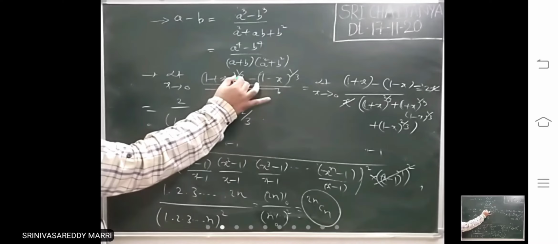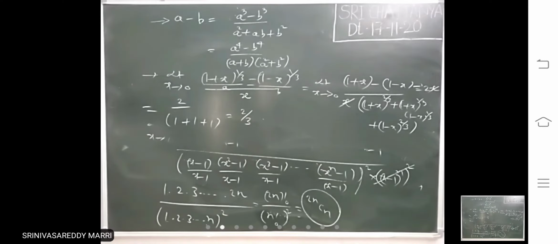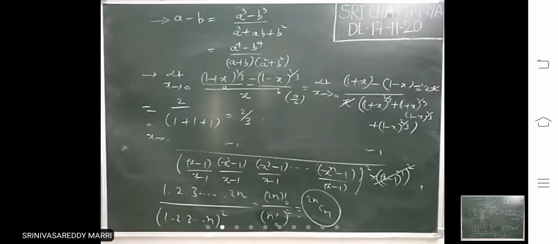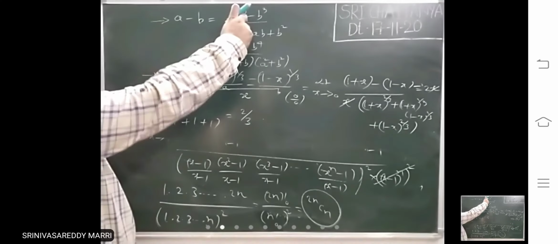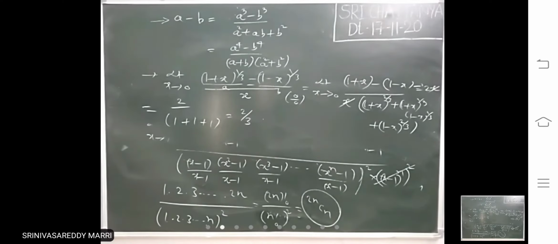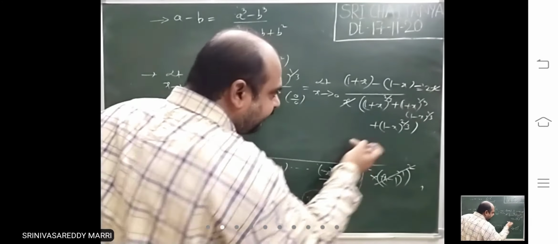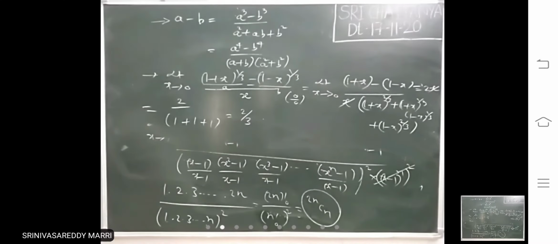Like that, if power 1 by 3 is there and at this limit you are getting 0 by 0, then use this formula to eliminate the power 1 by 3. So this I have written. Now x got cancelled. After that you substitute, and you will get the answer. If power 1 by 3 is there, use that rule.